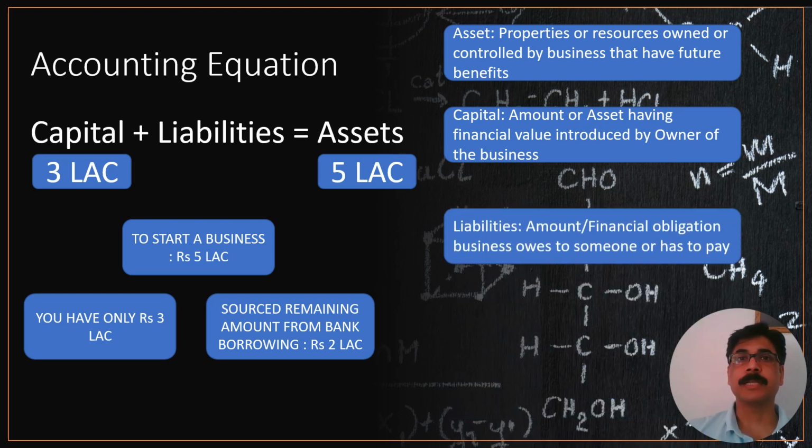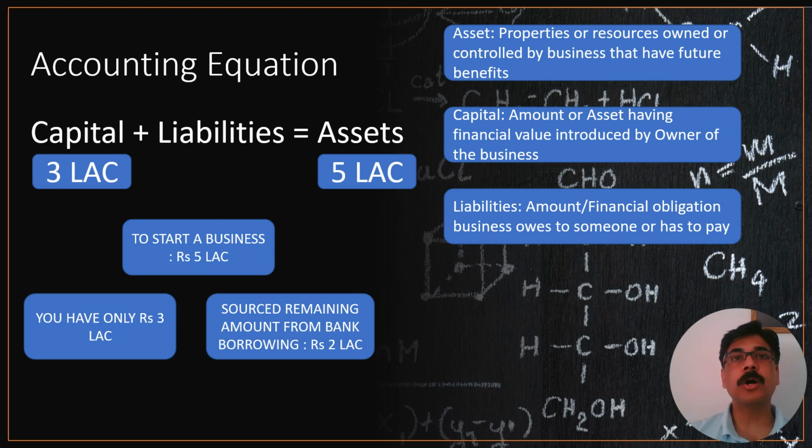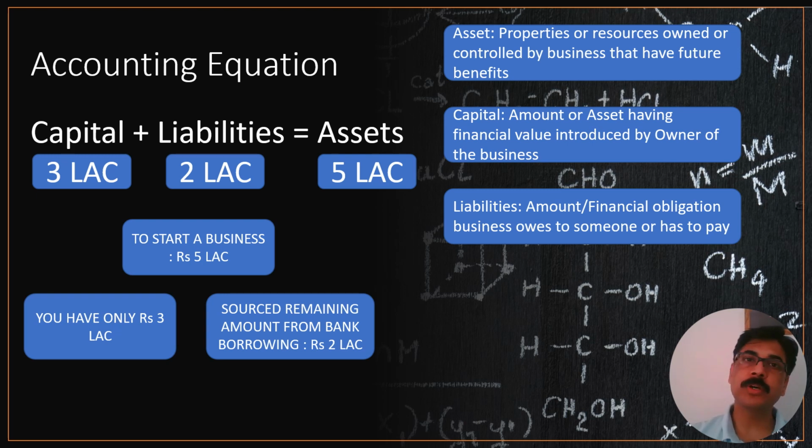And what is liability? Liability is the amount of financial obligation the business owes to someone or has to pay. So what is the amount? Because you have borrowed rupees 2 lakh from the bank, you have to pay back this money to the bank. So this becomes your liability. So the base of this, if you can see, is that capital plus liability is equal to assets. That is how the equation has been set. In all your business transactions, it will always come out that capital plus liability is equal to assets.